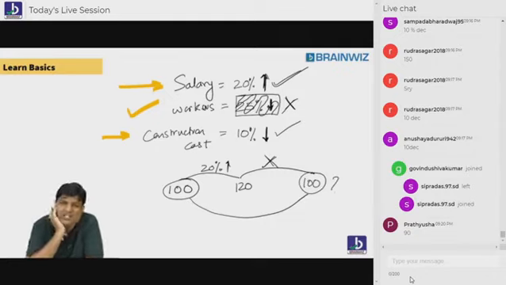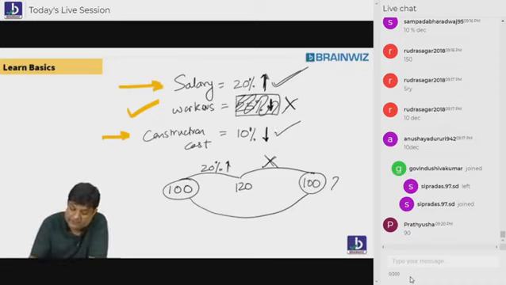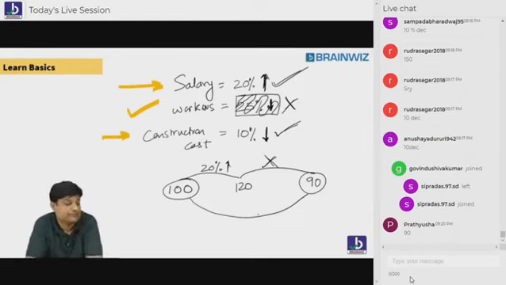No. In future, it will not be 100 rupees. In future, it will be 10% decrease. So in future, it is 10% down. So, tell me the construction cost 10% down, it's no more 100. What is that, beta? 90.